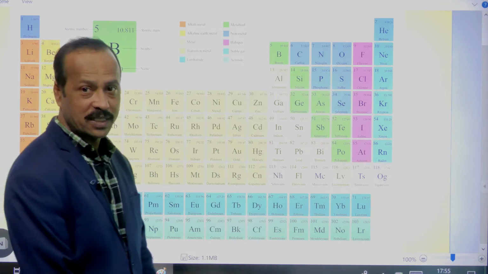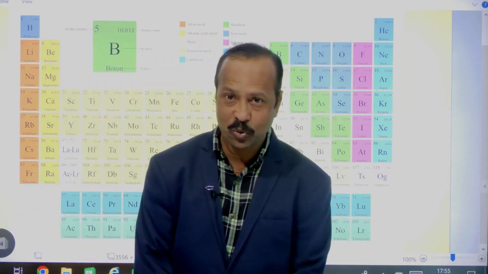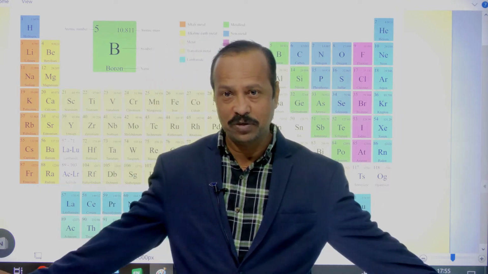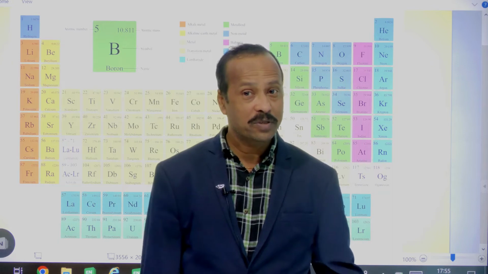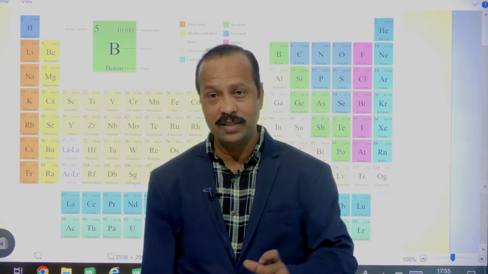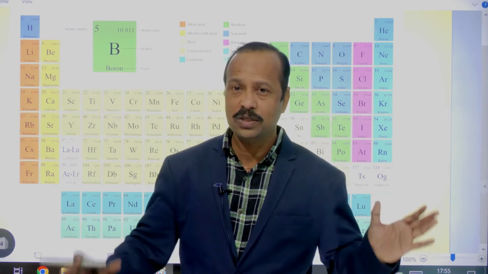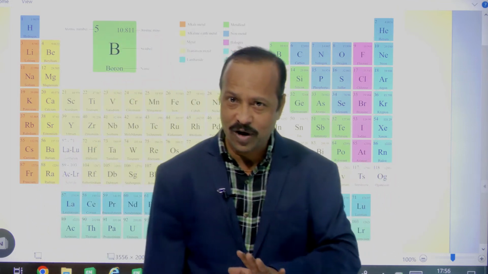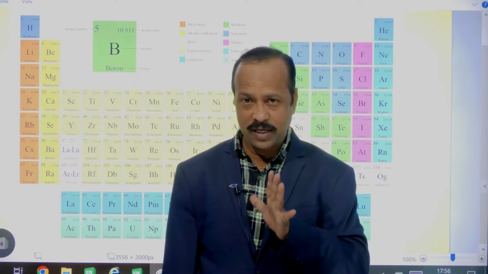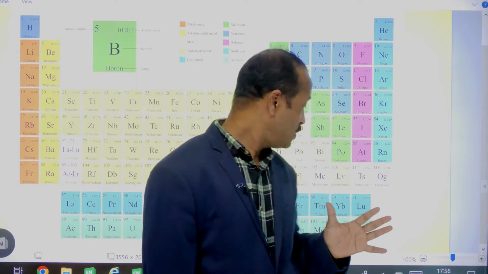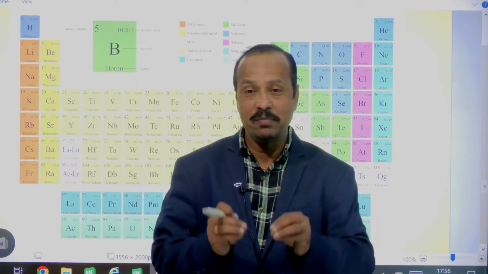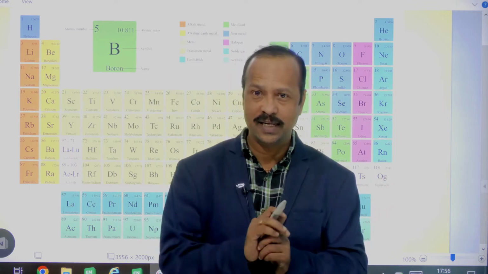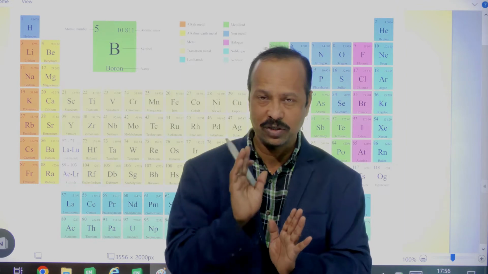I think you might have seen this in your school, in your chemistry lab and your class. So you might have studied about metals, non-metals. These are all elements here only. So as of now, a total of 118 elements are there in nature, according to your textbook.